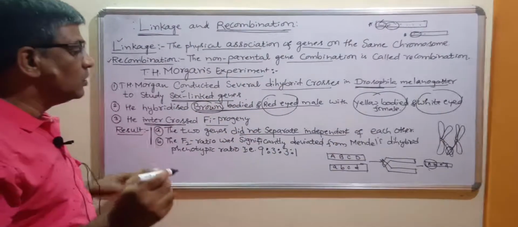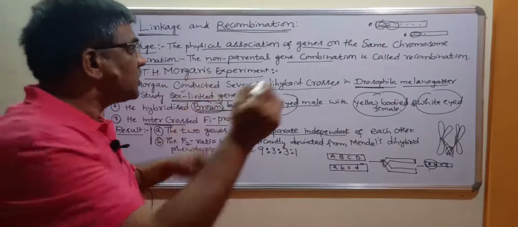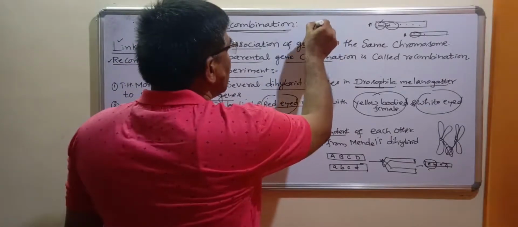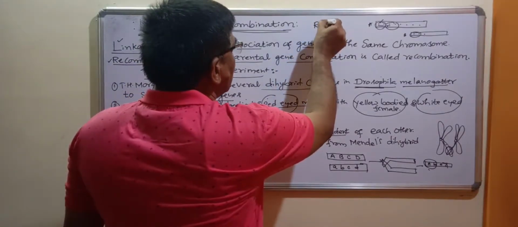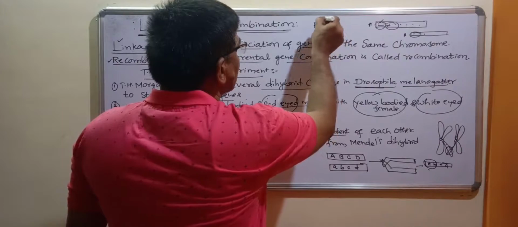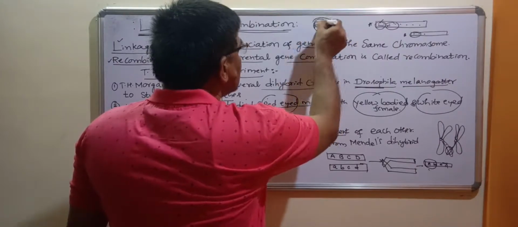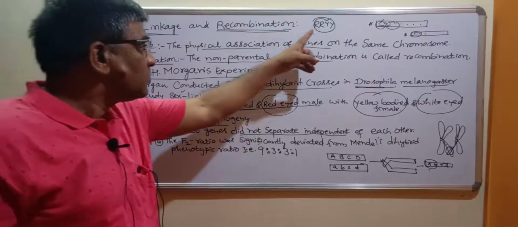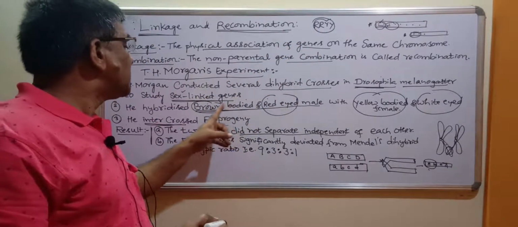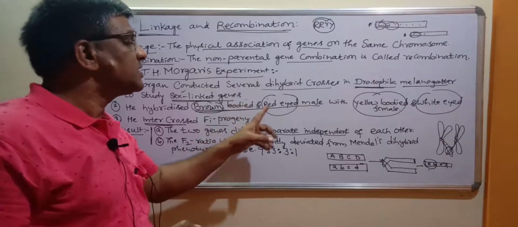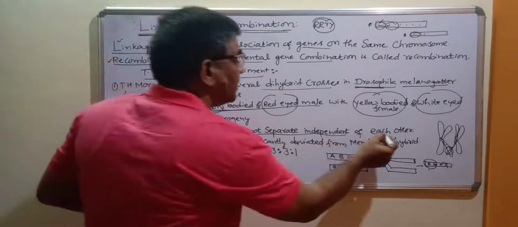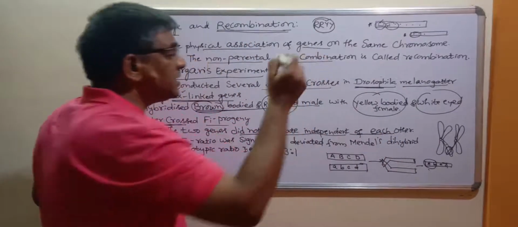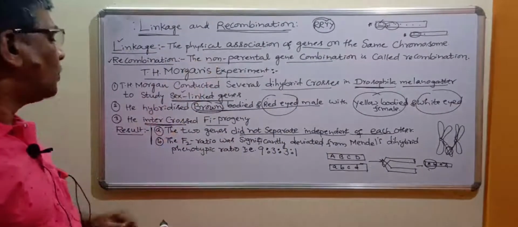According to Mendel, who took two characteristics like round seed shape and yellow color, these two genes were separated independently. But here, genes for these characteristics did not separate independently of each other. This was a stunning result for Morgan.